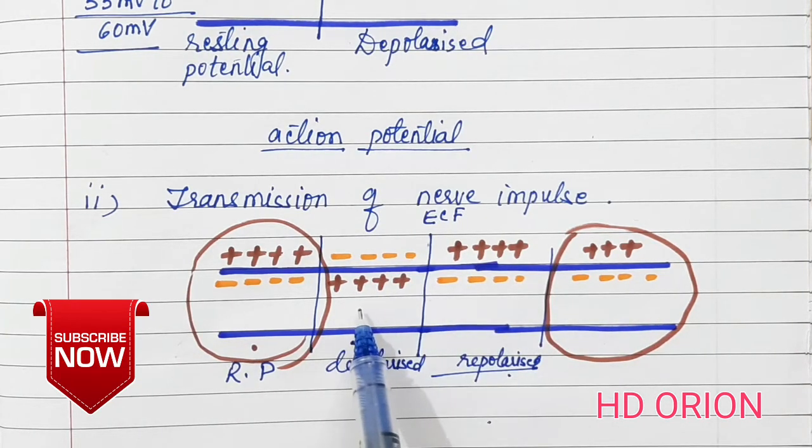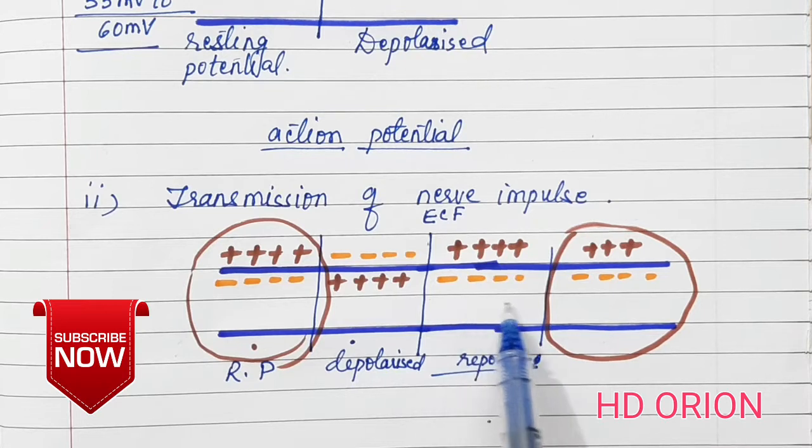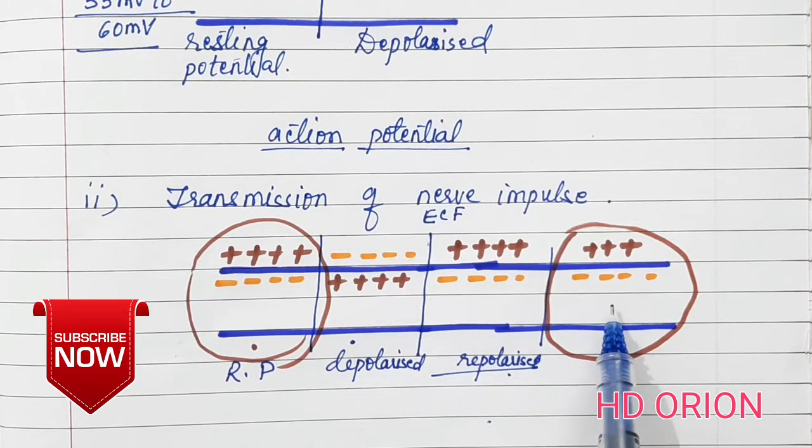So this action potential moves on from one part of the neuron to the other part, and this is very fast.